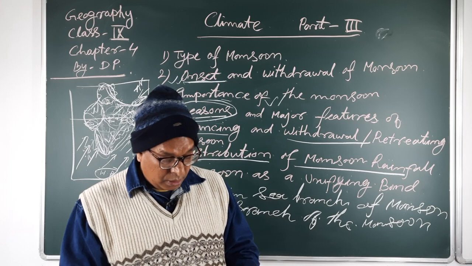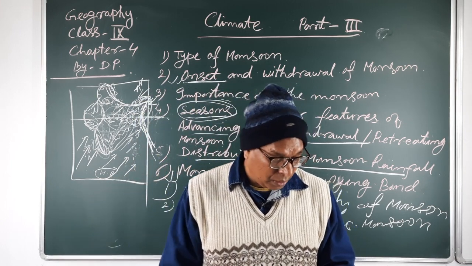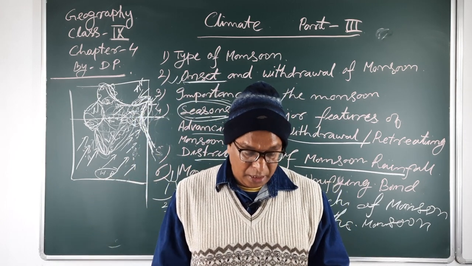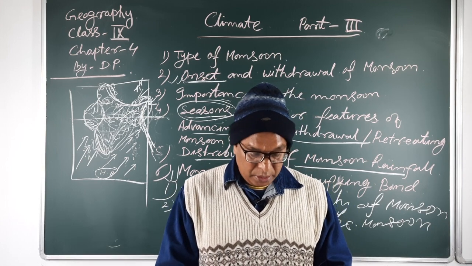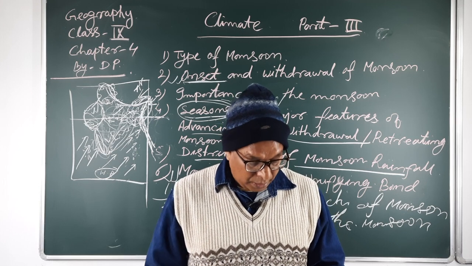So there is great diversity of climate conditions in India due to the different locations and land relief patterns.